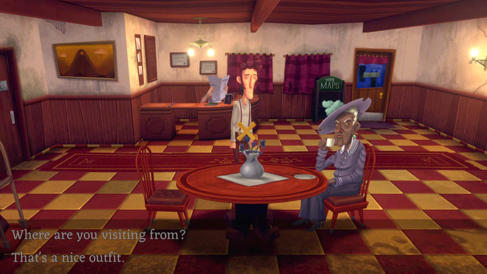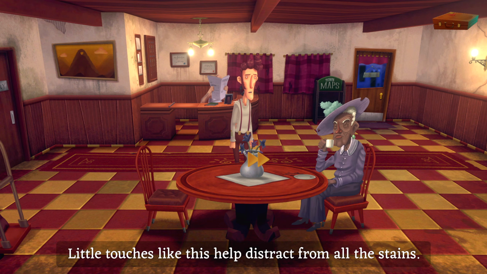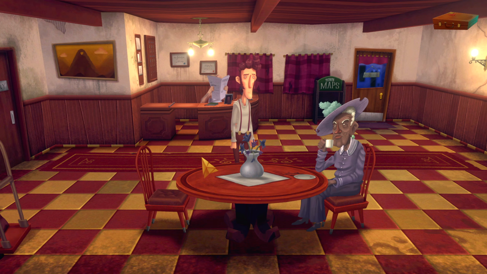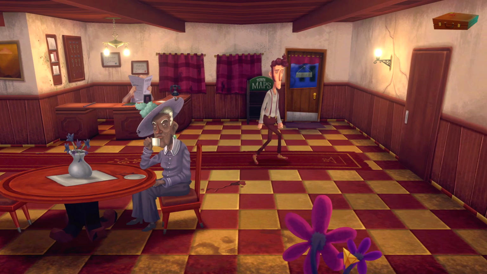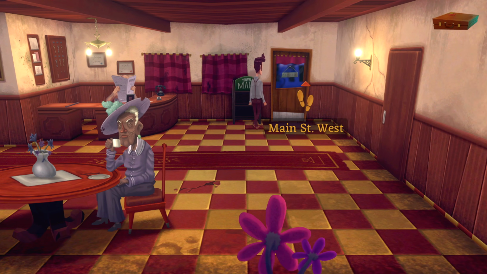Alright, it seems like we're done with Gladys, at least for now. Take care. Okay, what about these flowers? Little touches like this help distract from all the stains. Yeah, the stains, the cracks, the mold. There's plenty of it in this place. Right, okay. Well, we're going out without a map, but yeah, let's go to Main Street West, shall we?